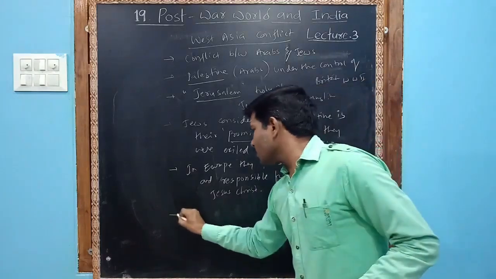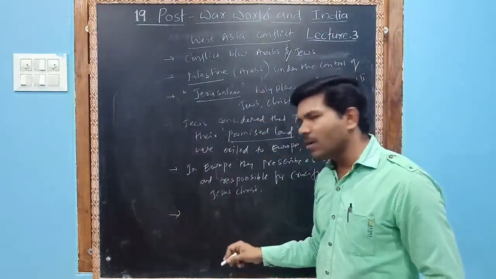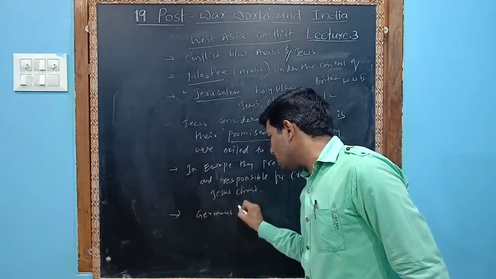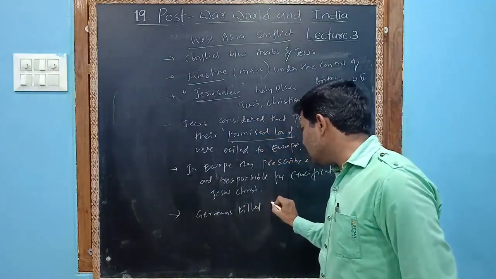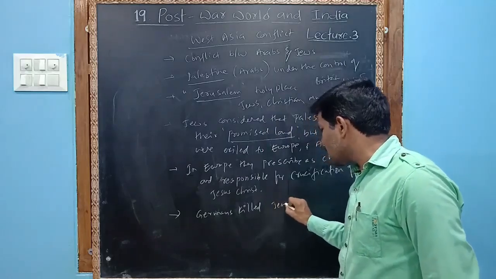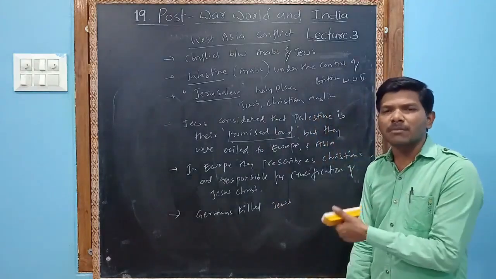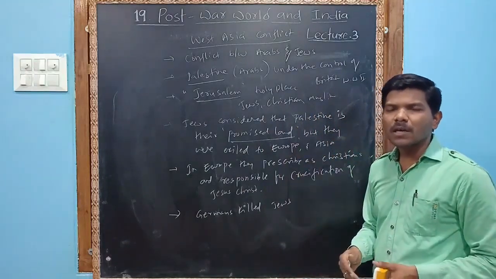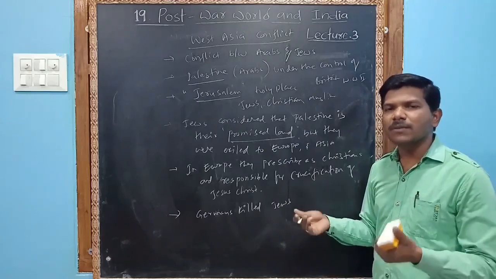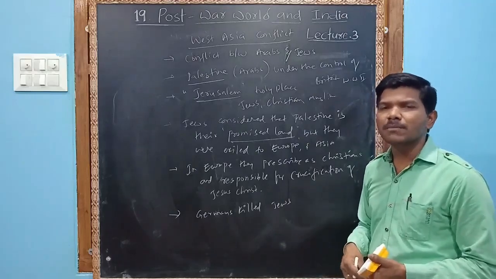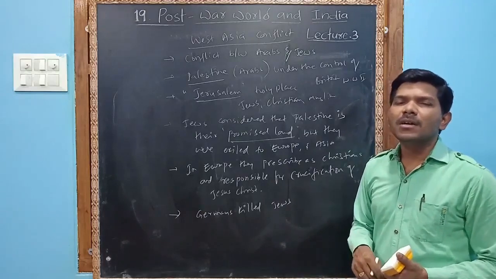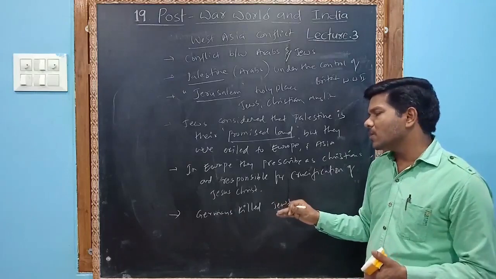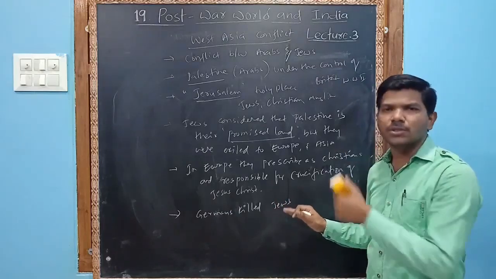And before or during the Second World War, the Germans killed Jews. So many Jews were killed by the Germans, because the German condition was worst. Okay, actually the reason is different. They were called November criminals because they signed the treaty. Because of that, Germans had hatred towards the Jews.